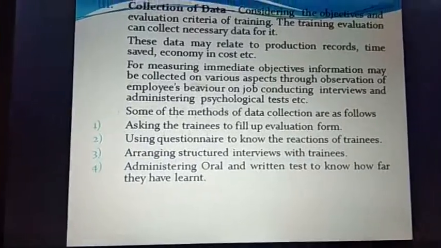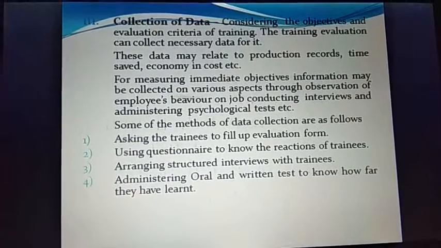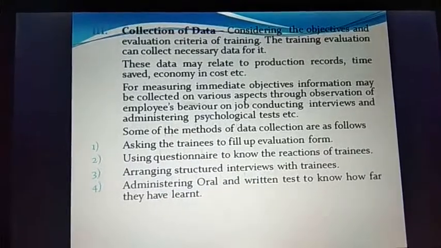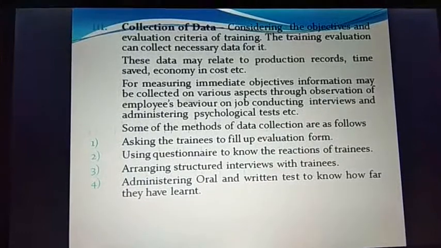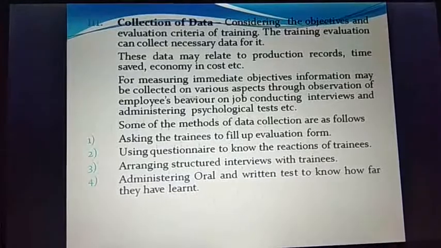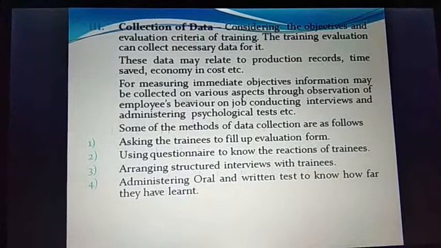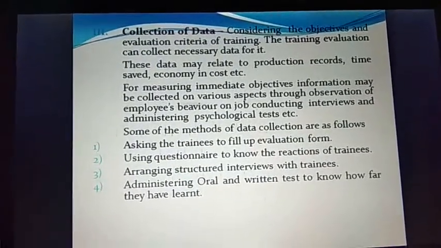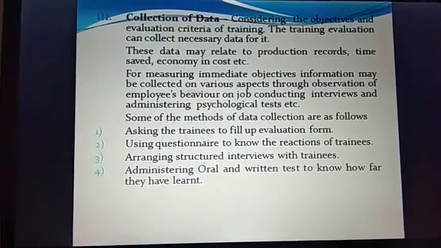Then conducting interviews. This is another thing by which a person can be directly correlated, and this can be evaluating criteria. By interviewing them, we will get to know the necessary information on what to base our evaluation criteria, because the worker knows the scenario best, because he is practically executing the work. So if there are certain difficulties, they need to be weeded out by imparting proper training, and this feedback can be taken from these people by interviewing them. Then administering psychological tests.